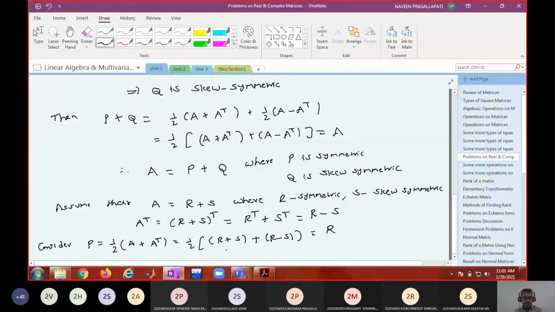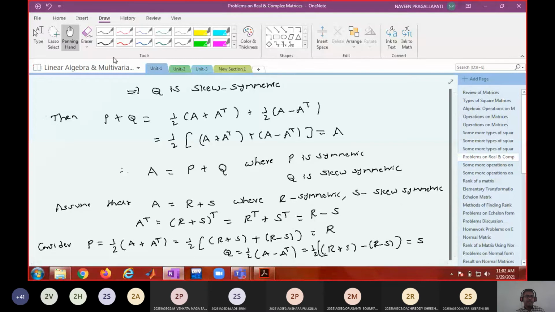Similarly, what is the Q? 1 by 2 times A minus A transpose. But what is A? R plus S, minus A transpose, which is R minus S. When you simplify, you will get S. So there is no other pair R and S. R is nothing but P, S is nothing but Q. Therefore, this way of expressing as a sum of symmetric and skew symmetric is unique. Uniqueness is also proved. Am I right?